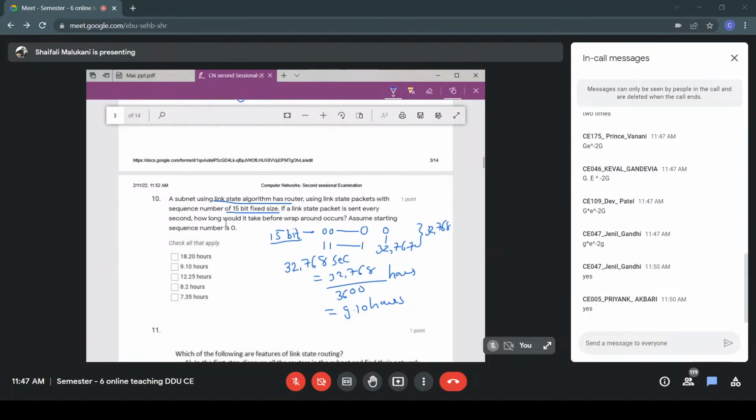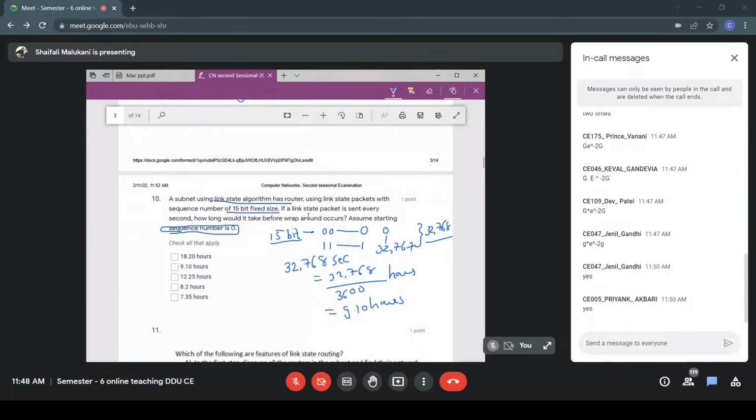Now we need to know the time taken to generate this many packets. That is the only thing remaining. We know that after 32,768 packets, wraparound will take place, right? Why? Because it is given that the starting sequence number is 0, so from 0 it will take this many packets to wrap around.